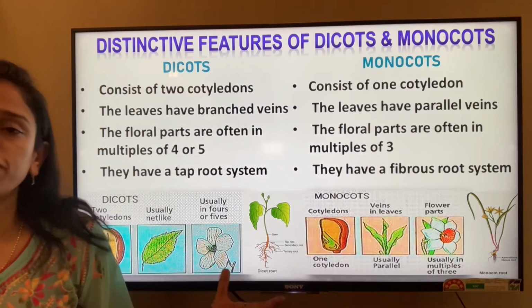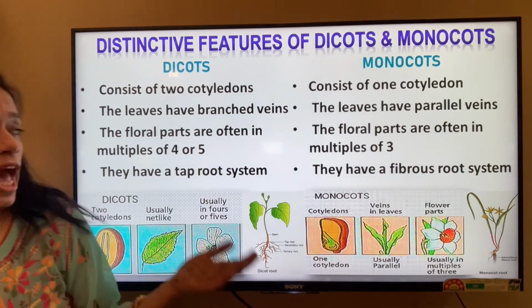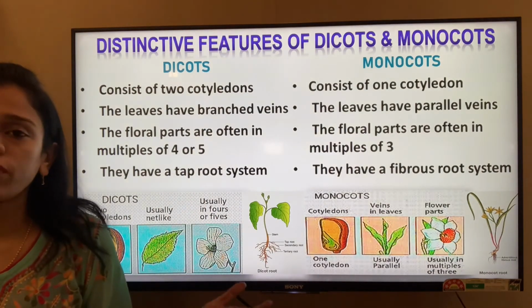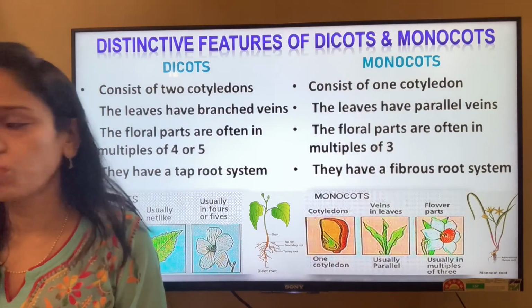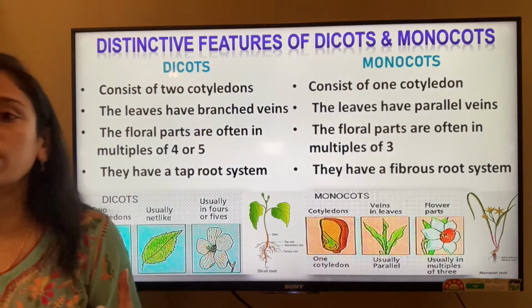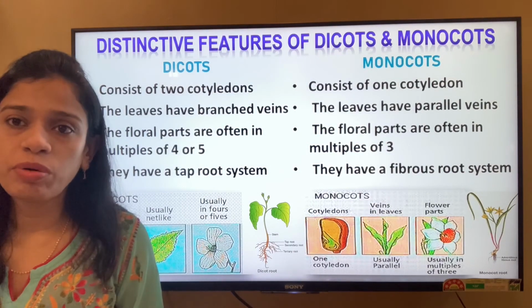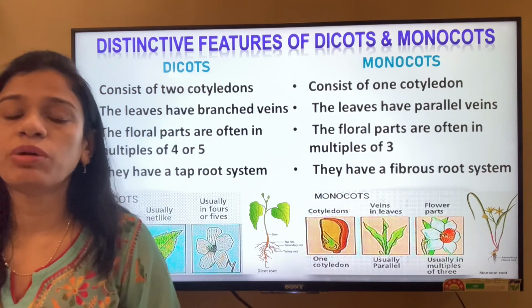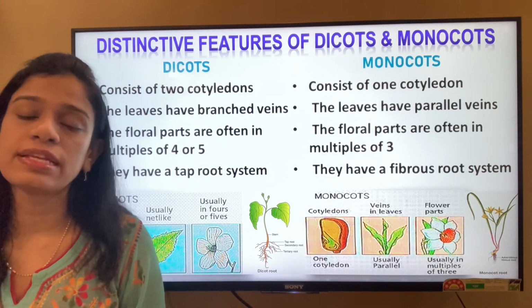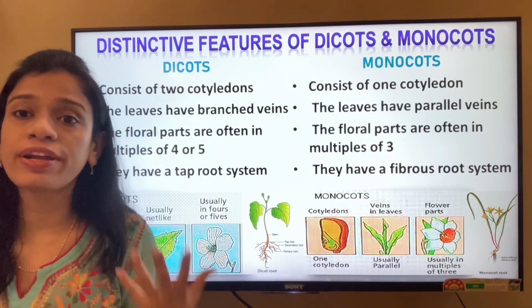So these are the differences mostly found between the dicots and the monocots, the two forms of the angiosperms. If you remember, dicots include plants like sunflower, rose, chrysanthemum and mango. Whereas monocots are mostly all the grains, that is rice, wheat, and the normal grass you see.